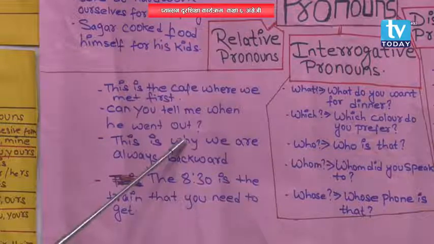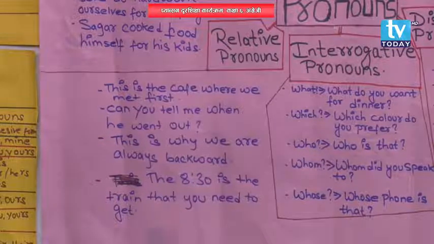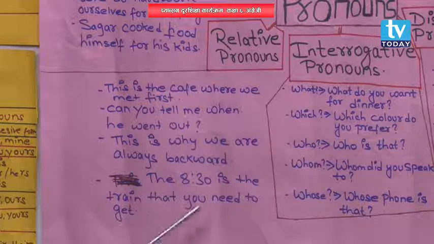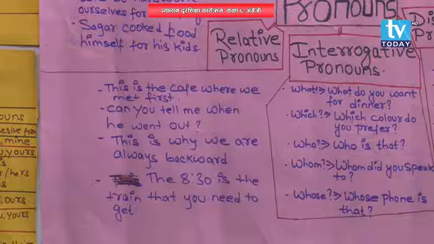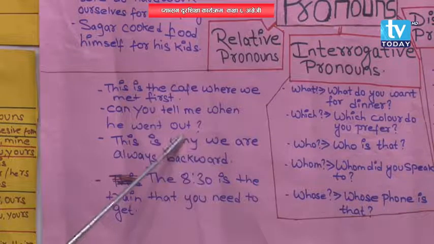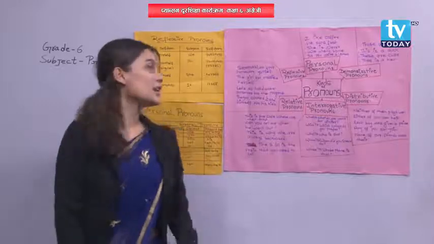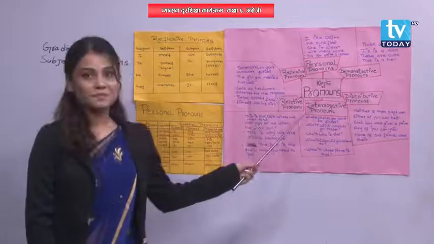Yes, why? The 8:30 is the train that you need to get. Which is the relative pronoun over here? Yes, that. That is the relative pronoun. So, where, when, why, that. These are the few examples of relative pronouns. Did you get me? Are you clear about the different types of pronouns?